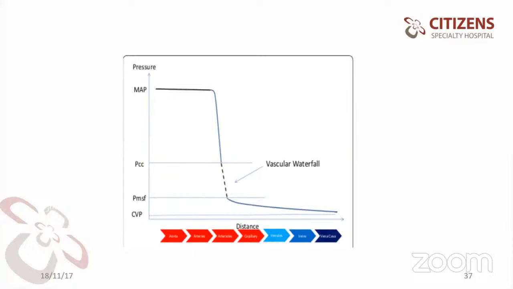This is the aorta, then arteries, where we are looking at the mean arterial pressure of 65. At the arteriole level we are looking at a pressure of 40, and at the capillary level it is less than 20. Then the venules, veins, and inferior vena cava come. So we are looking at a target at the capillary level of less than 20.